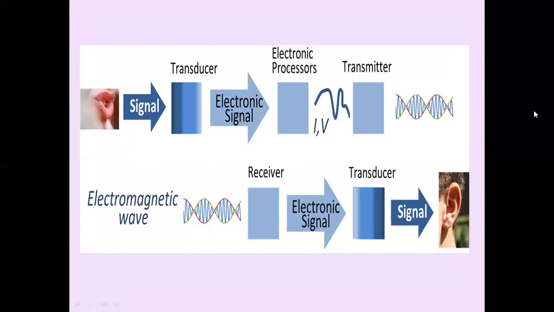Every transmitter has three basic functions. What are the basic functions? Conversion, RF amplification, that is modulation, and then power amplification and transmission.